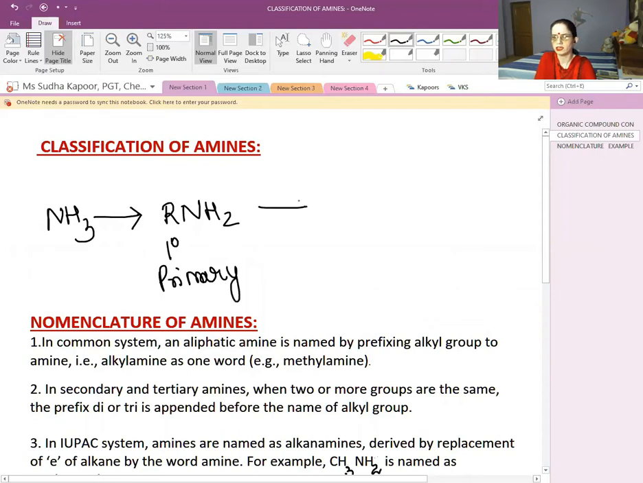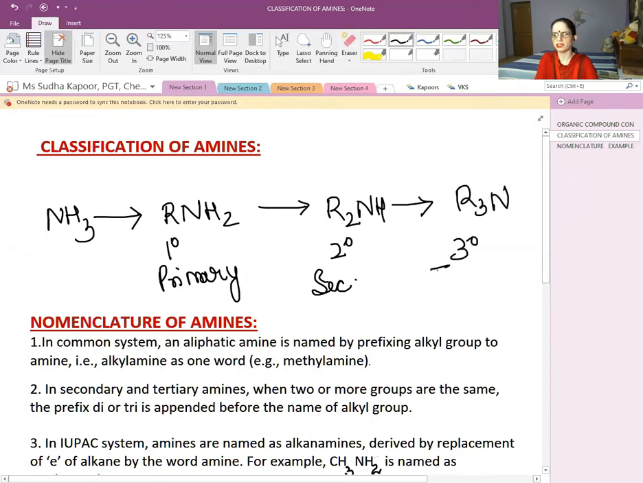When we replace another H by an alkyl group, it becomes R2NH and it is known as the 2-degree or secondary amine. Now when all the H of ammonia have been replaced, we call it R3N, and it is the 3-degree or tertiary amine in nature. So the classification of amines is done on the number of alkyl groups which have replaced the H of ammonia.